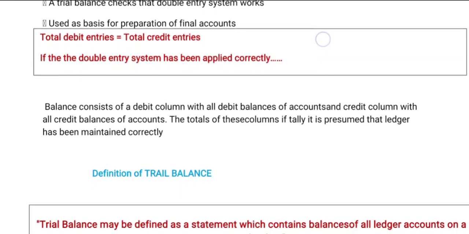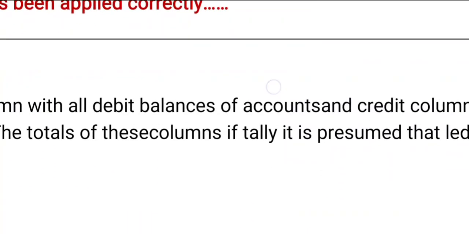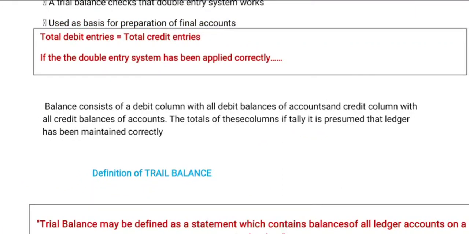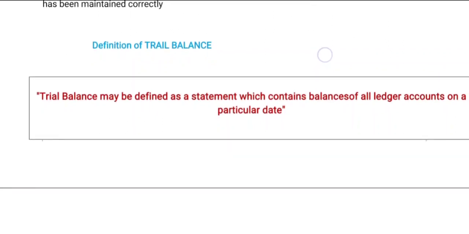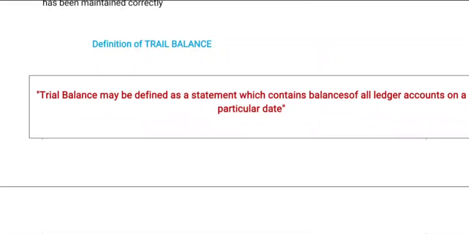Then we go to another point. The trial balance consists of a debit column with all debit balances of the accounts and a credit column with all credit balances of the accounts. If the totals of the two columns agree, it is presumed that the ledger has been maintained correctly. Now we take a definition for trial balance. A trial balance may be defined as a statement which contains balances of all ledger accounts on a particular date. The date may be the end of the year.